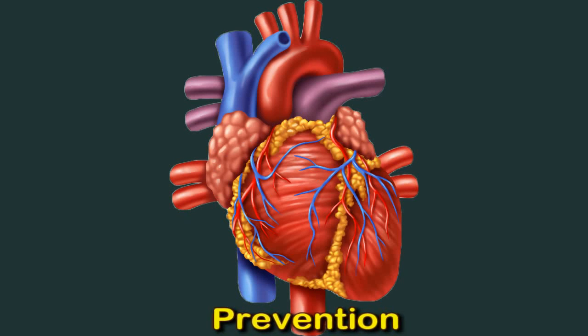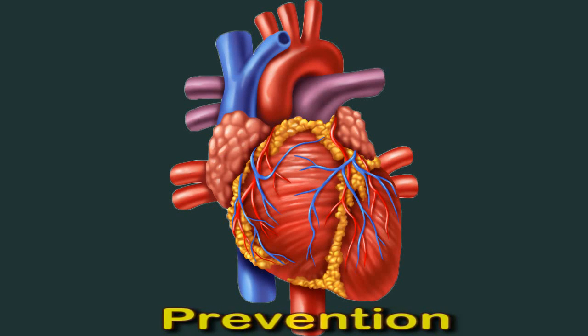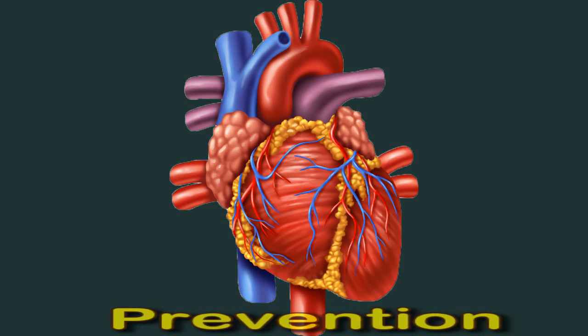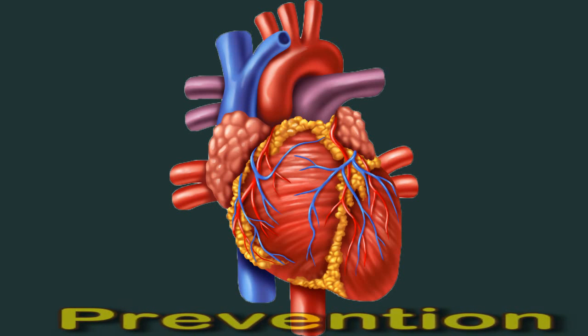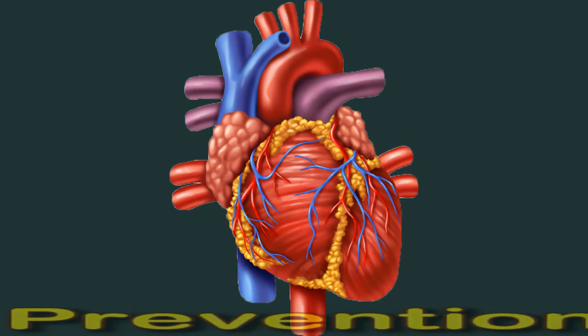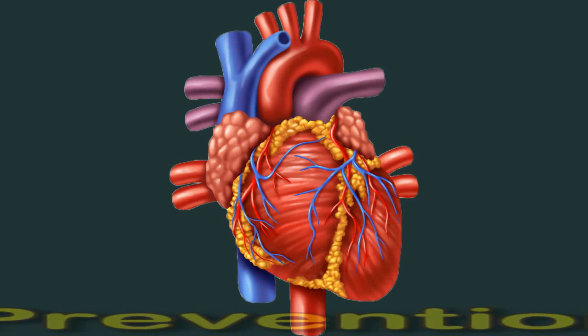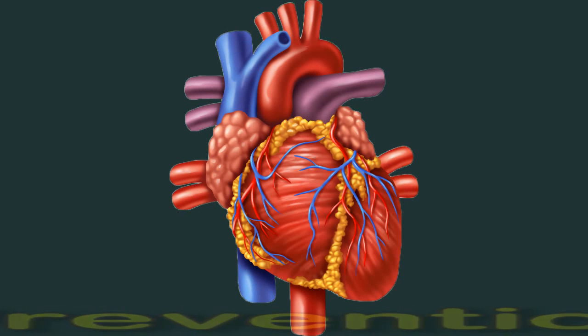Heart attacks are not always preventable because genetics is a factor. However, with simple lifestyle changes, a person can take significant steps toward reducing their risk.